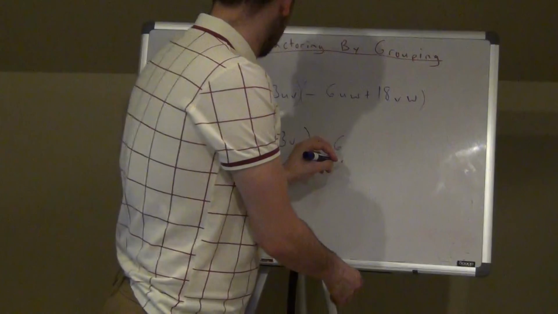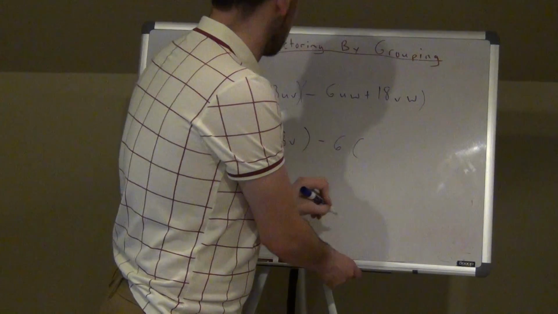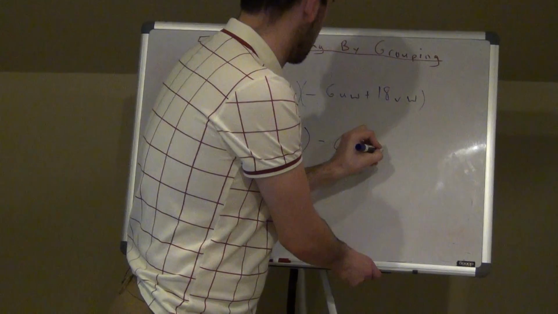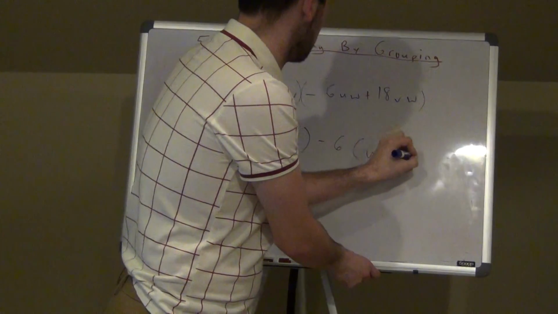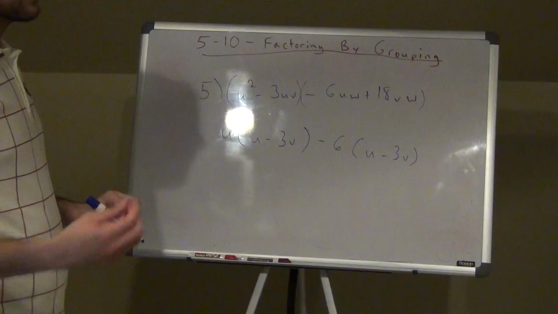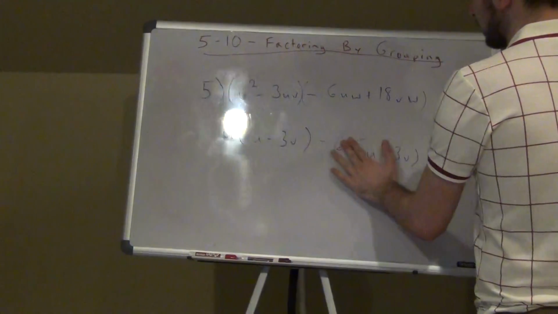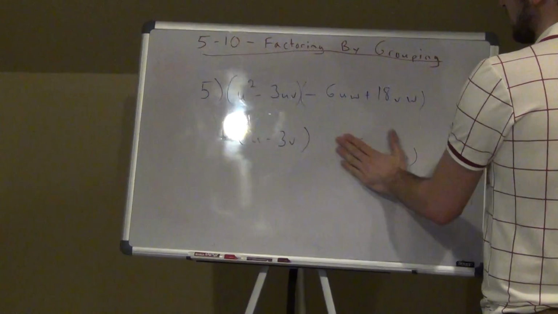And I'll be left with u minus 3v. Okay, why is that? I want to take out a negative 6 and not a positive 6. Alright, so let's go back for a second because I just realized I want to explain that to you guys, so that might be a little bit confusing.